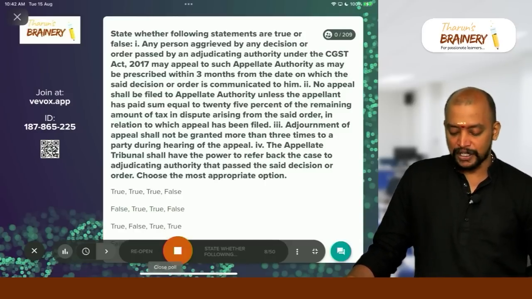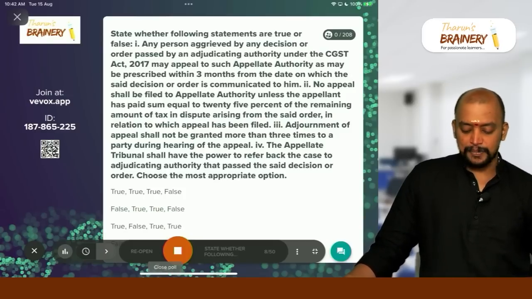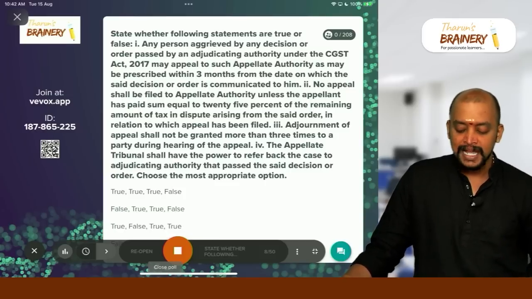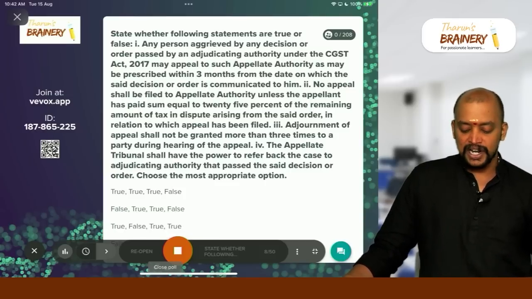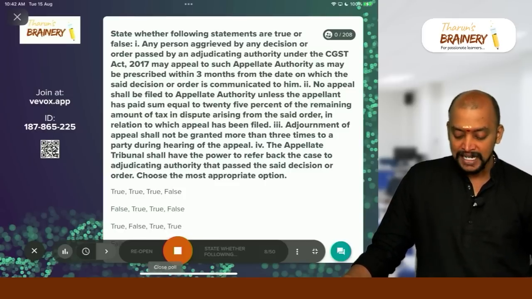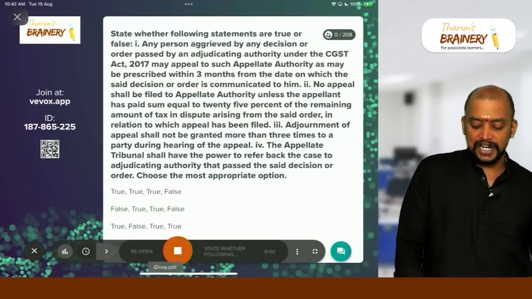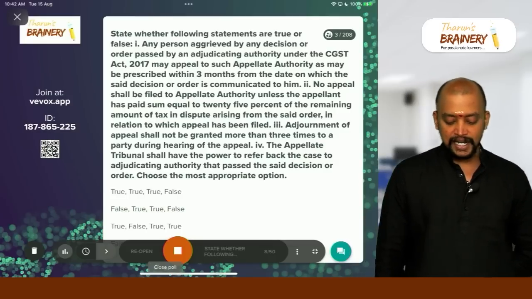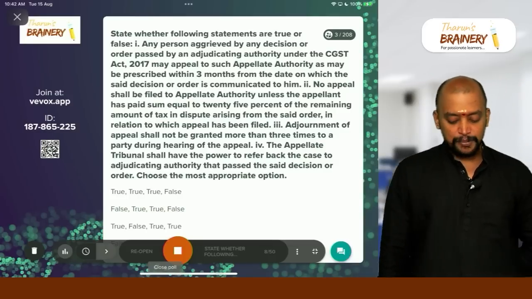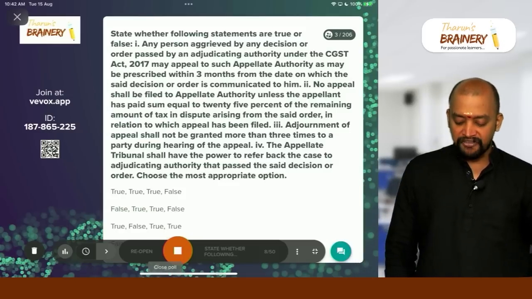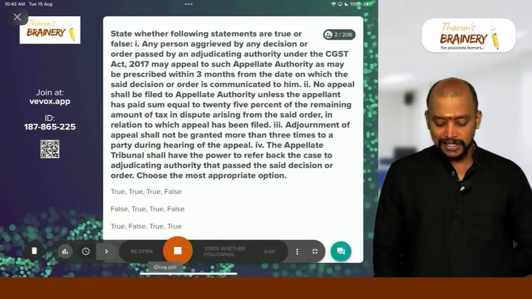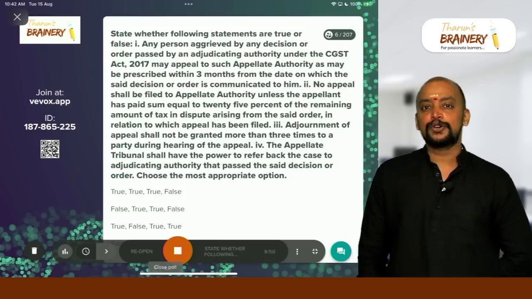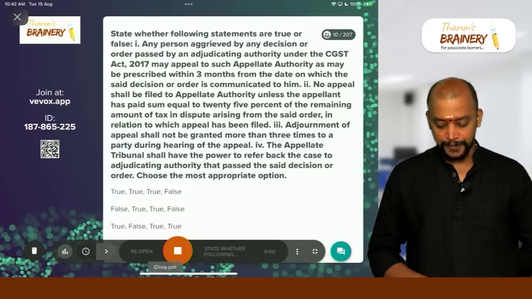No appeal shall be filed to appellate authority unless the appellant has paid a sum equal to 25% of the remaining amount of tax in dispute arising from the said order in relation to which appeal has been filed. Adjournment of appeal shall not be granted more than 3 times to a party during hearing of the appeal. The appellate tribunal shall have the power to refer back the case to adjudication authority that passed the said decision or order. Choose the most appropriate option.